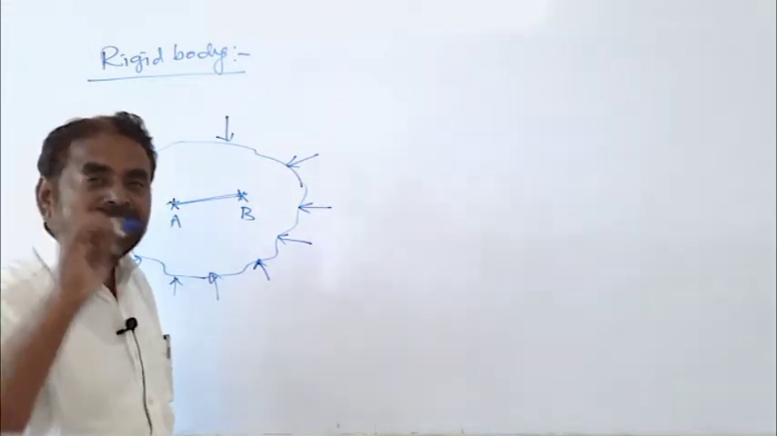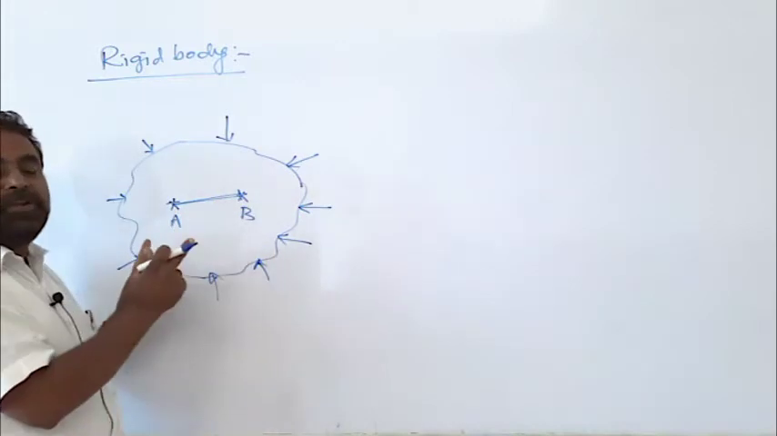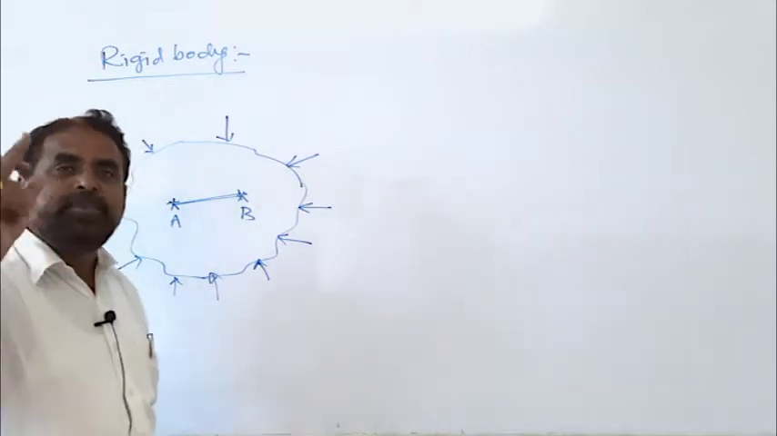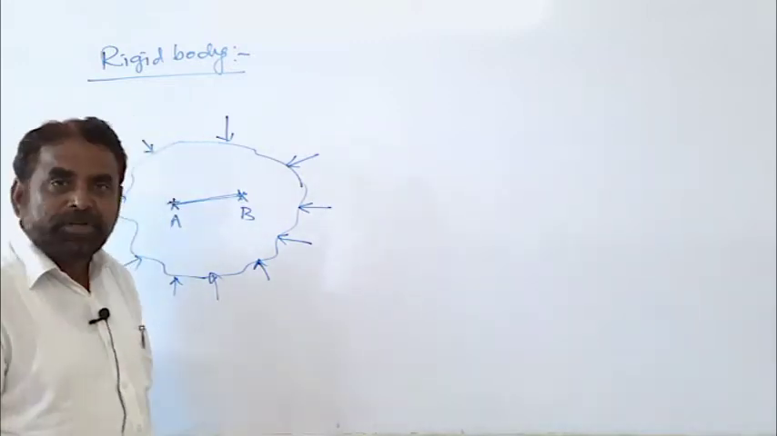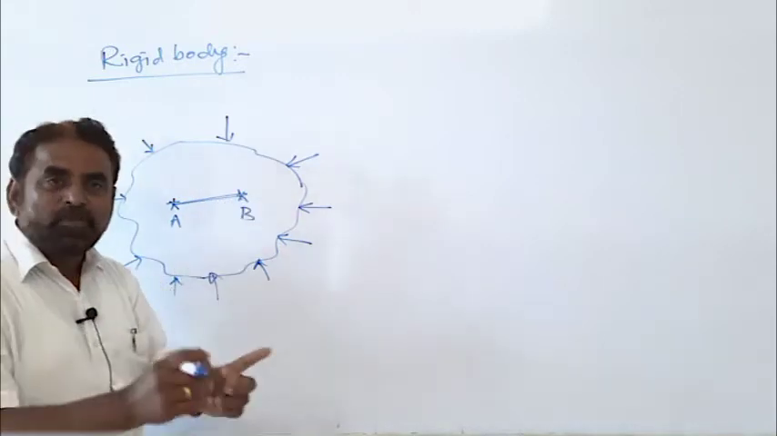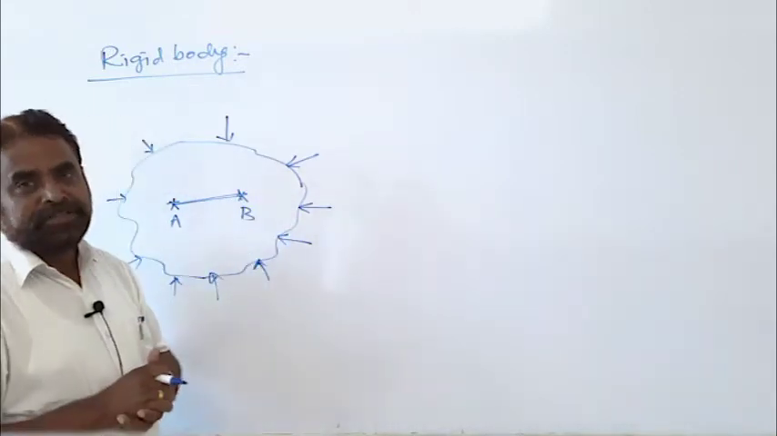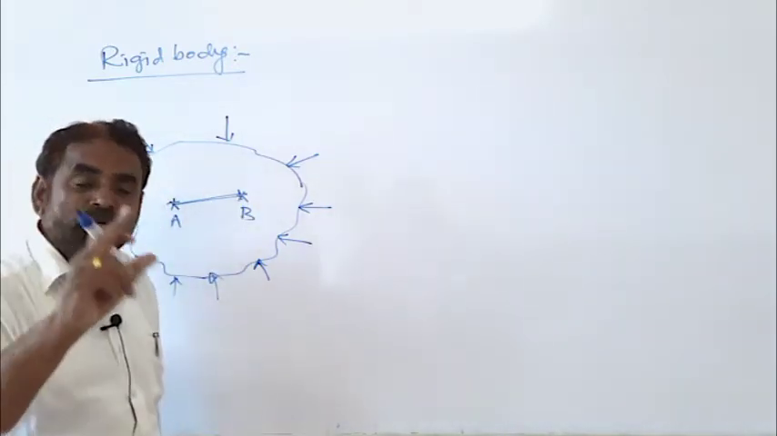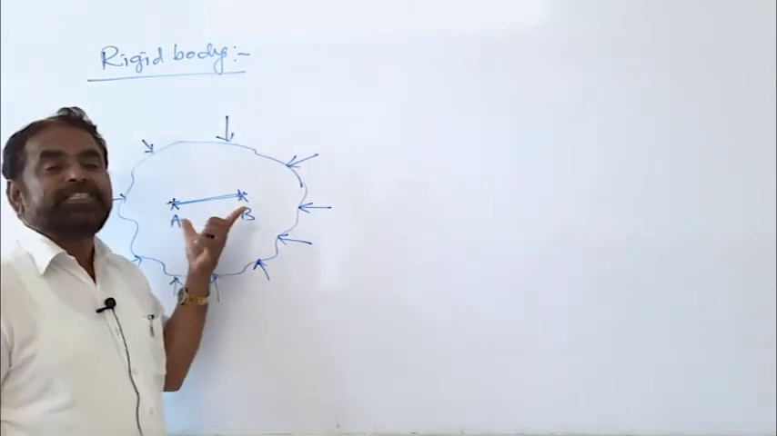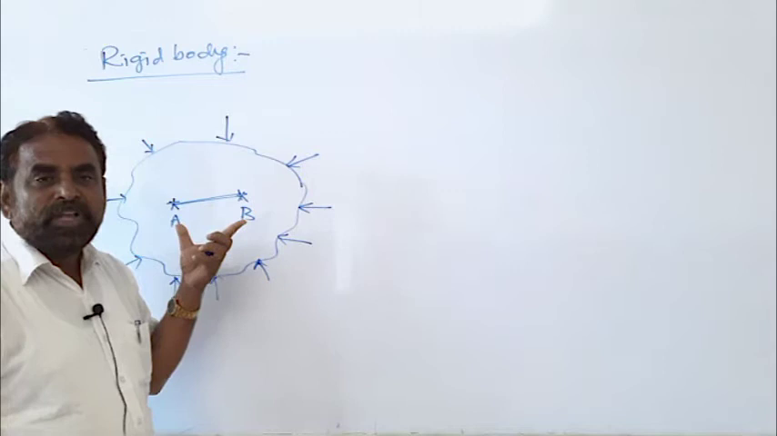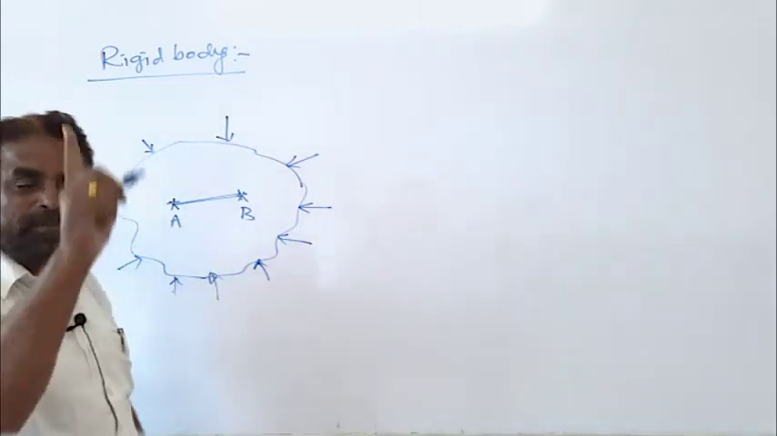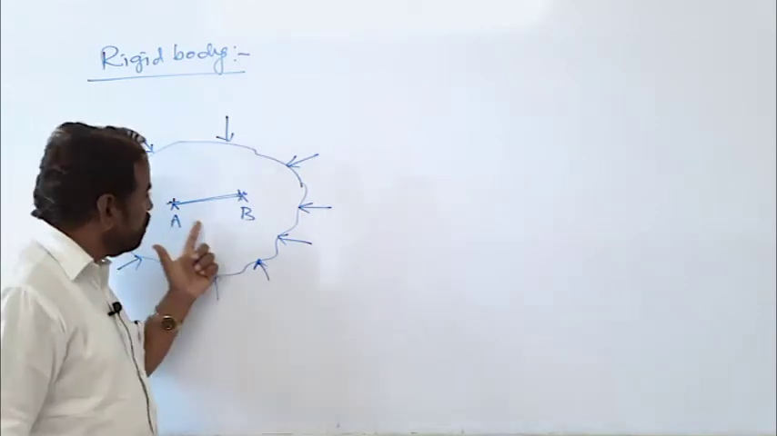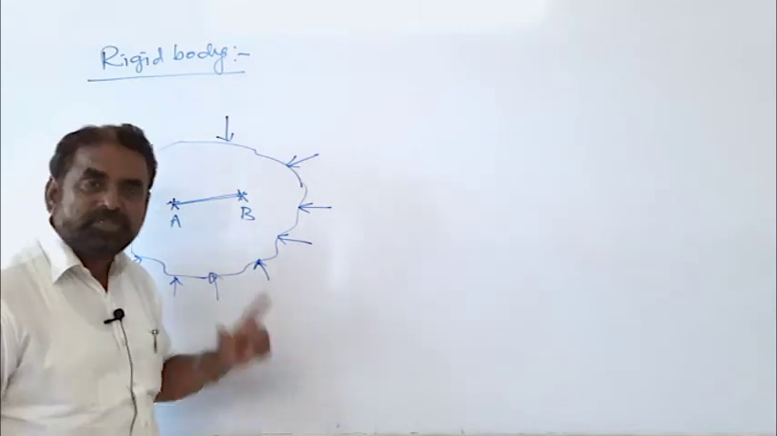A body is said to be rigid if the distance between any two positions of the particle remains constant, whatever and however may be the forces applied on it. Whatever and however, so small and so large forces are applied on it, the relative distance between any two positions of the particle remains constant. In the universe, there is no perfectly rigid body observed.